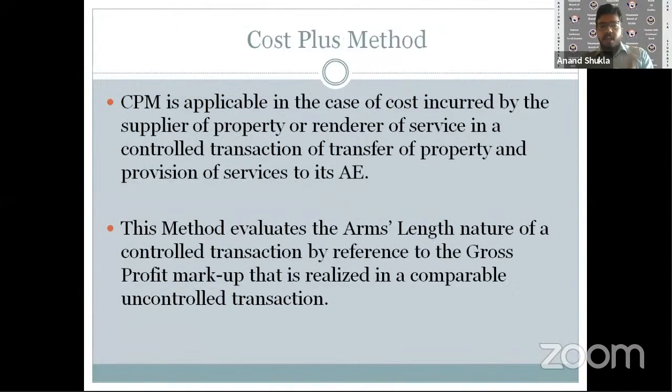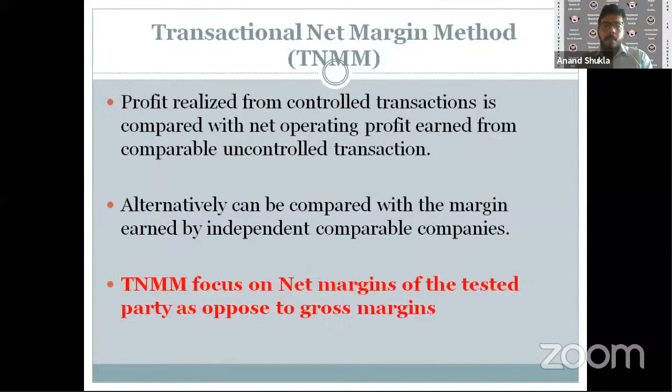On the other hand, we have a cost plus method. Now, in this method, we have the cost data of the Indian entity available. We add the normal GP margin to get the sales value. So that sales value is compared with the actual price at which the goods have been sold to the associated enterprise abroad. Now, in this case, the Indian entity can be a manufacturer, and it can do significant value addition. So we have cost plus method and resale price method, which are kind of anti of each other and move in reverse gear when compared to each other. And of course, they are there to address different scenarios altogether.